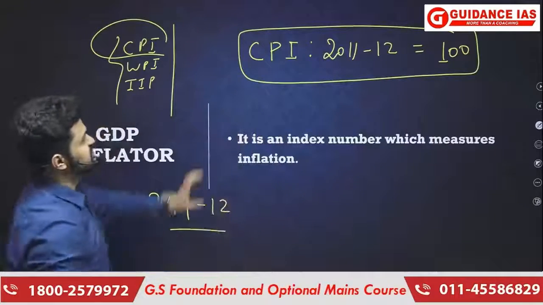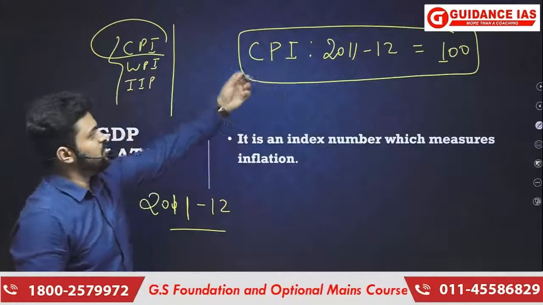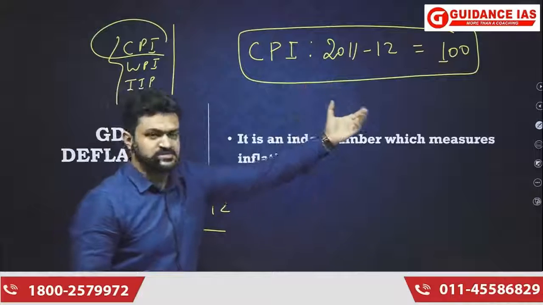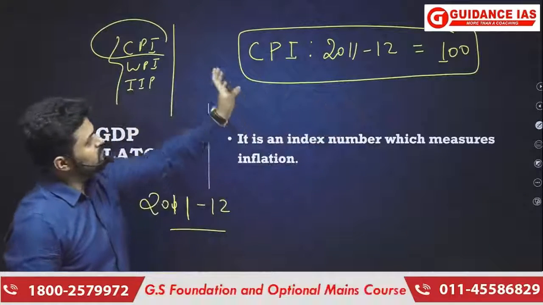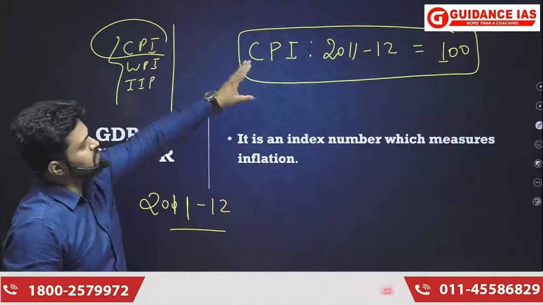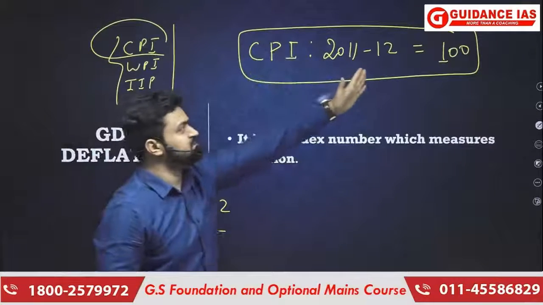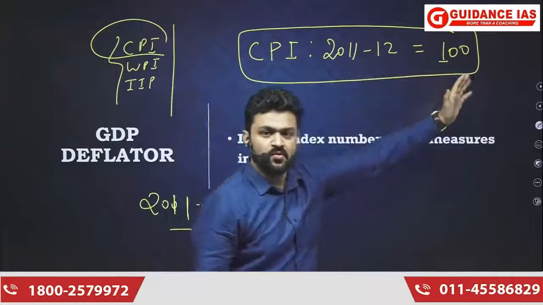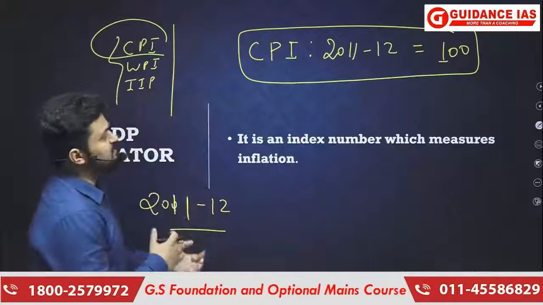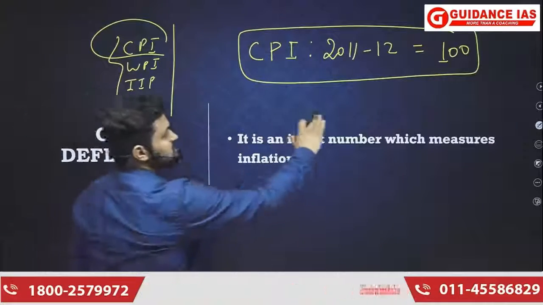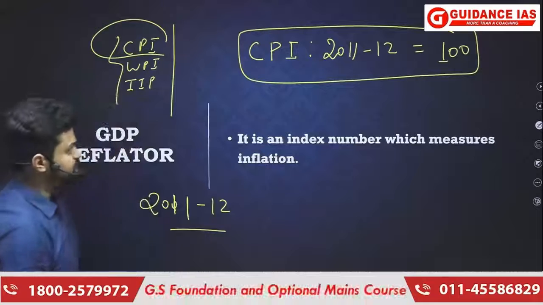I told you that CPI is an index number. Now every index number has a certain base year. And what I'm going to say here is this, that the value of any index number in the base year is always 100. Okay, so value of any index number in base year is always 100. Getting it?